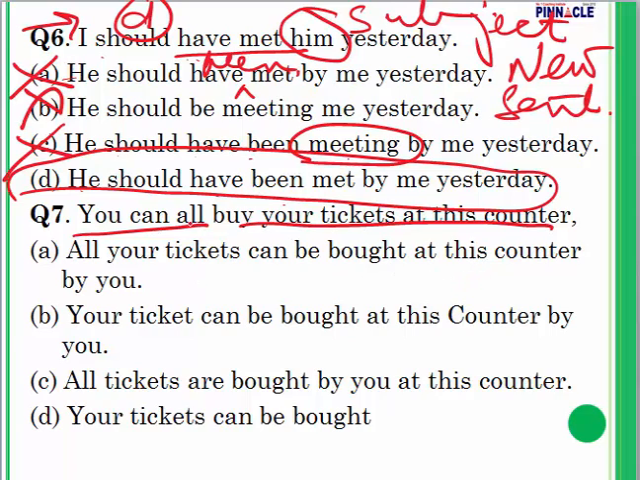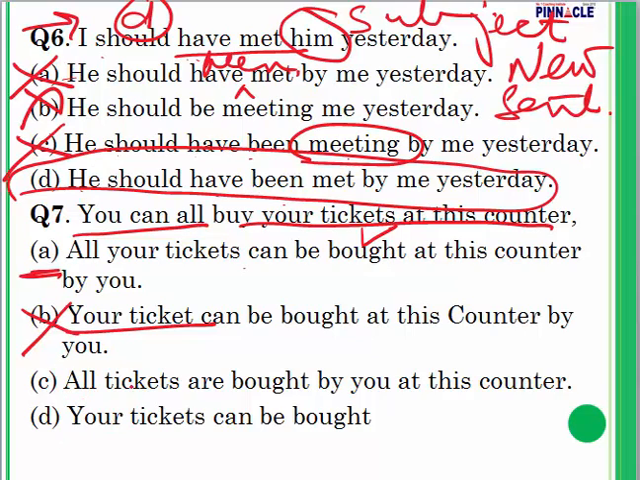You can all buy your tickets at this counter. Question number 7. All your tickets can be bought at this counter by you. Let me leave this out for the moment. Your ticket can be bought at this counter by you. Here we were talking about your tickets, and here we are talking about your ticket. So the word has changed. B will get eliminated.